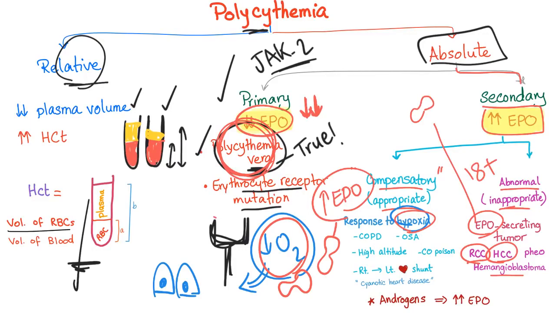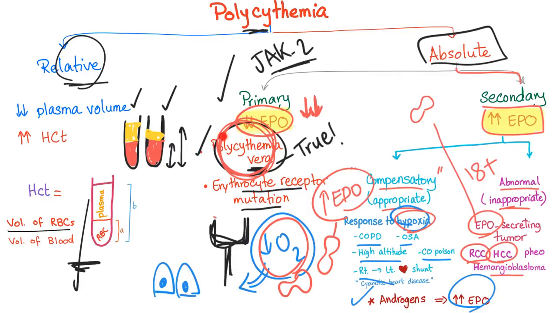Causes of hypoxia: we have COPD, obstructive sleep apnea, high altitude sickness, CO poisoning, right to left cardiac shunt, such as cyanotic heart disease. Also, androgens can lead to increased EPO. So in summary, polycythemia could be relative due to decreased plasma volume, or absolute.